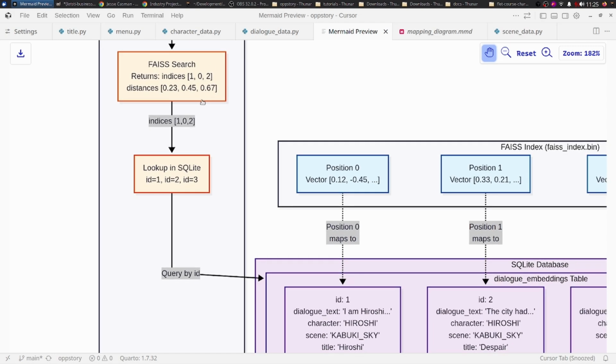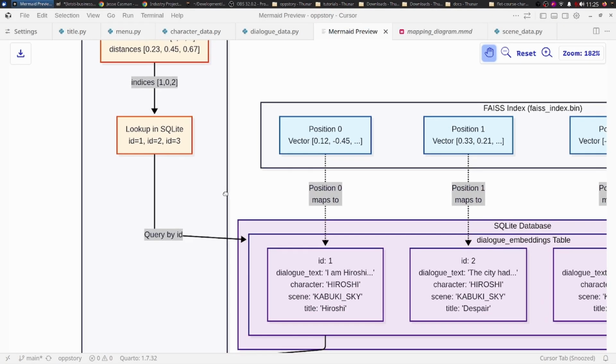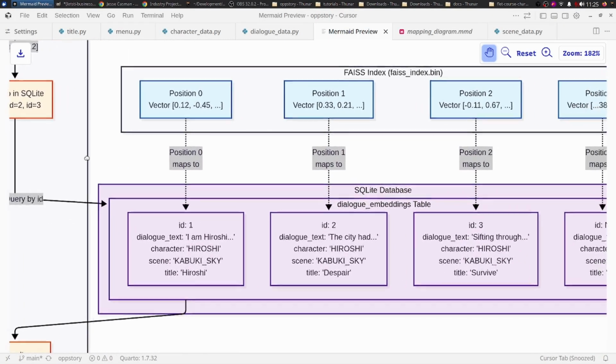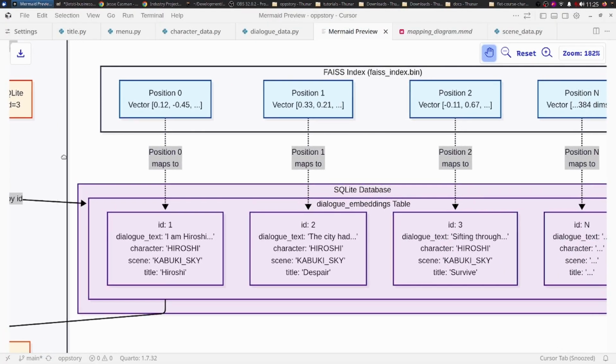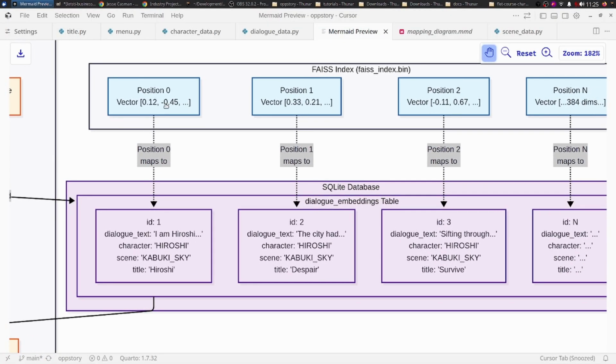And because it's all numbers and humans read text, we need some way to match up the position of the set of numbers against the SQL-like database. And this is the basic strategy here, where we're going to have a position in the vector database, the identifier, and then we'll have an ID for that piece of text. So we'll go through it step by step.